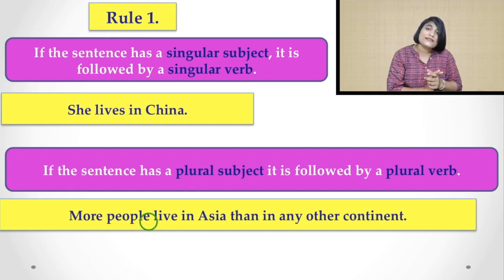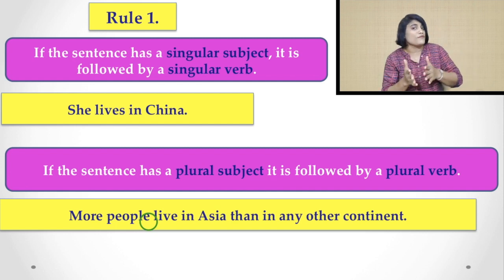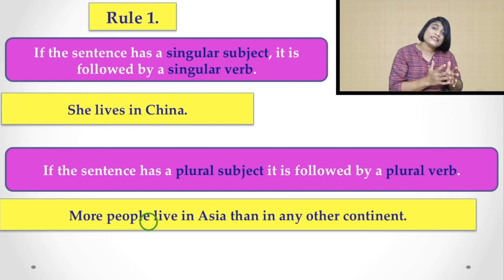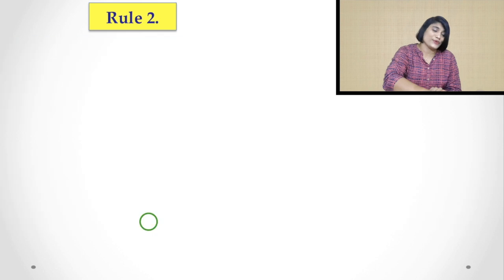So what is the basic rule and the most natural rule for subject verb agreement? That is, if the subject is singular, then the verb must be singular. If the subject is plural, then the verb must be plural. Now see the next rule.